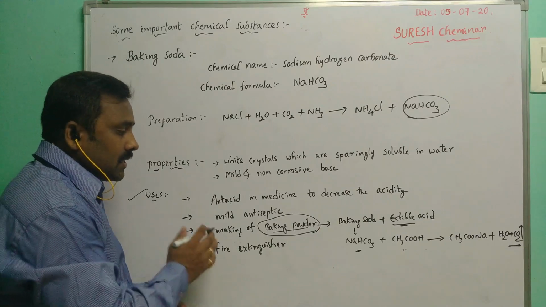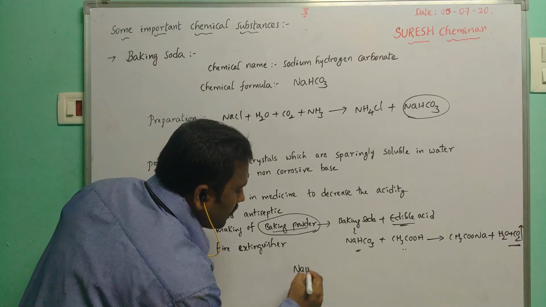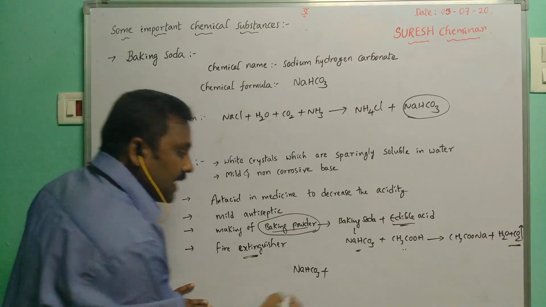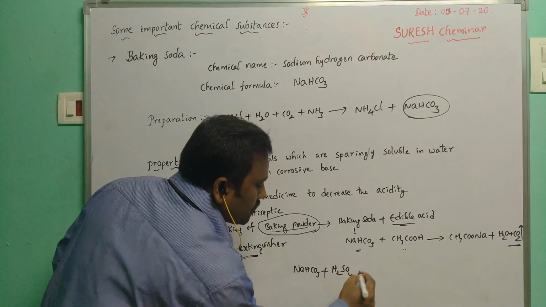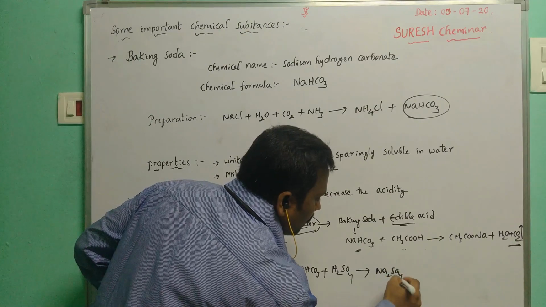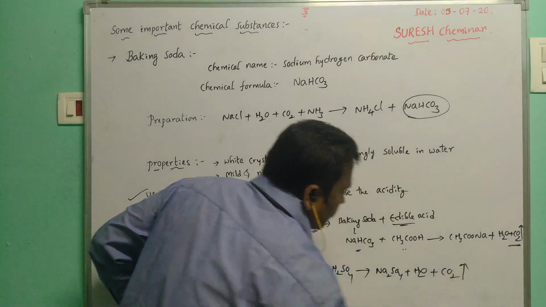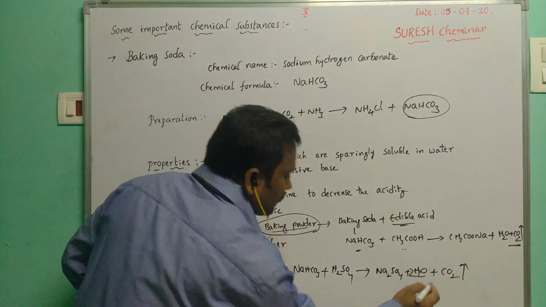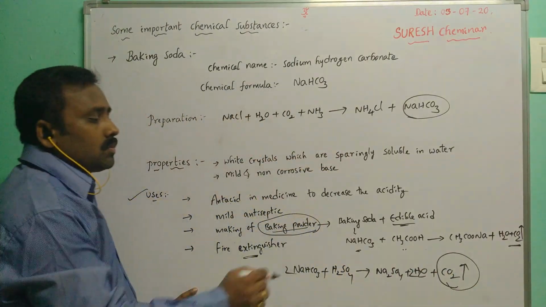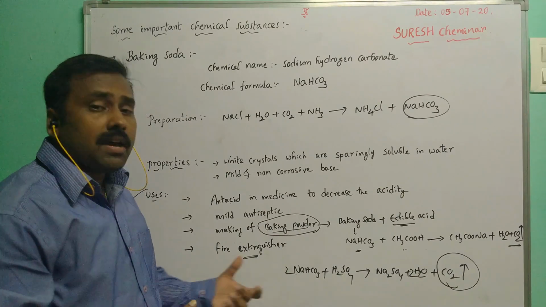Then after, it can be used as a fire extinguisher. Fire extinguisher means here baking soda, NaHCO3, and the fire extinguisher cylinder contains acid H2SO4, sulfuric acid. Then what will happen? Na2SO4 plus H2O plus CO2 gas is liberated. A huge amount of CO2 gas is liberated. That CO2 gas can stop the fire. Means it can be used as a fire extinguisher.